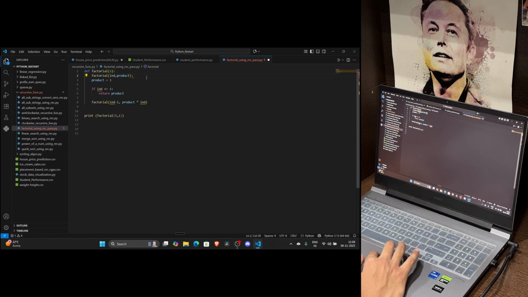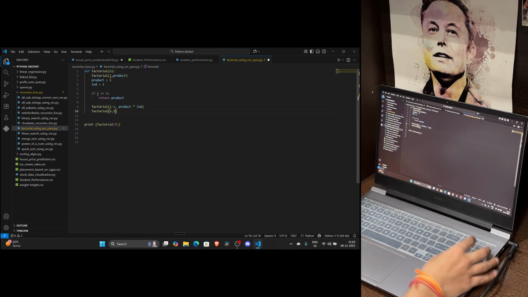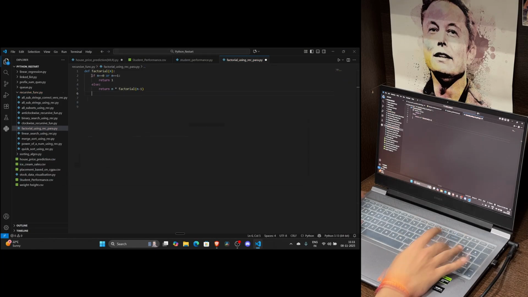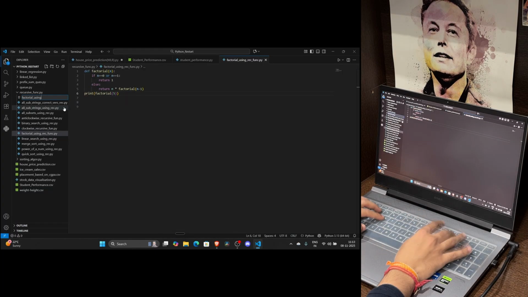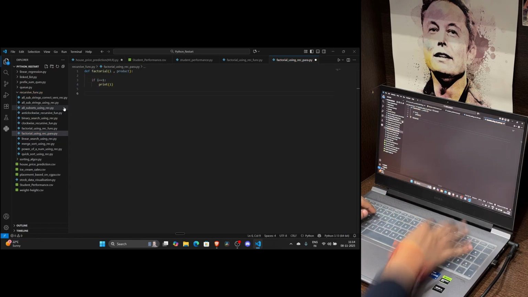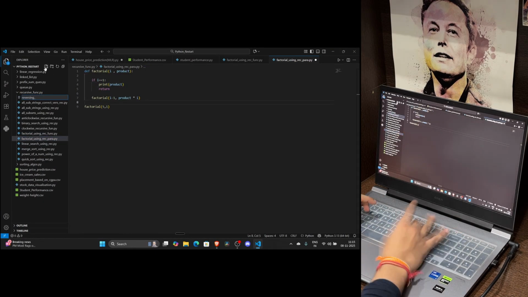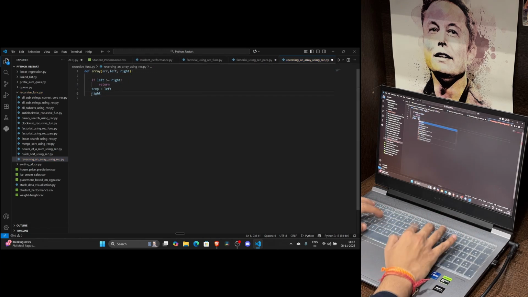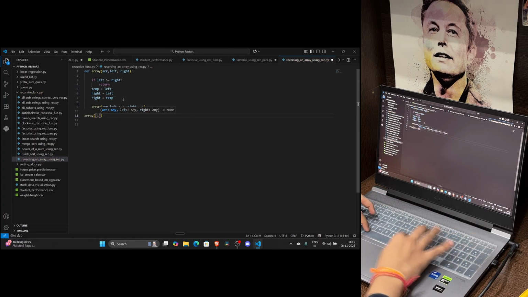After the lecture, I moved on to my implementation session and opened Visual Studio Code to start practicing everything I learned. I first implemented the factorial program using both parameterized and functional recursion. The main difference between the two is that in the functional approach, the function directly returns the final value, while in the parameterized approach, we pass an extra parameter that keeps track of the result as the recursion goes deeper. Both give the same result but work slightly differently in execution.